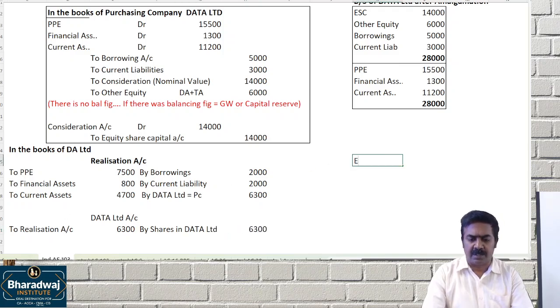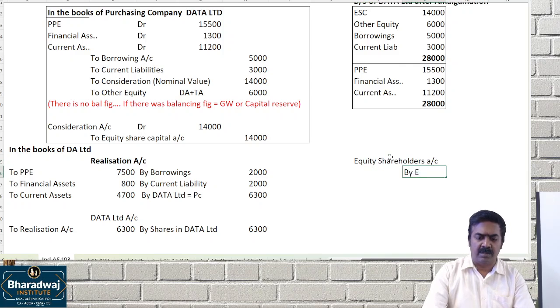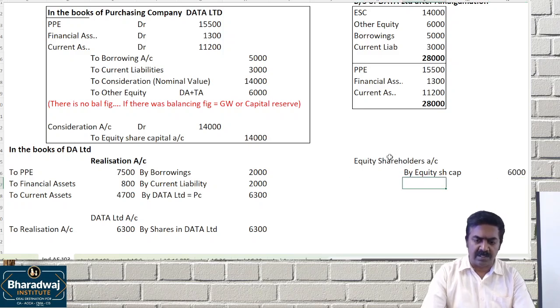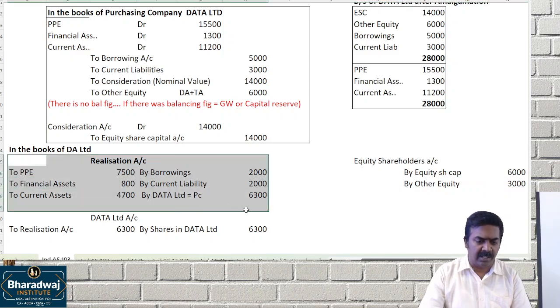Then which account will we prepare? The equity shareholders account. Equity shareholders account by equity share capital 6,000, by other equity, reserves and surplus 3,000. Tally the realization account.